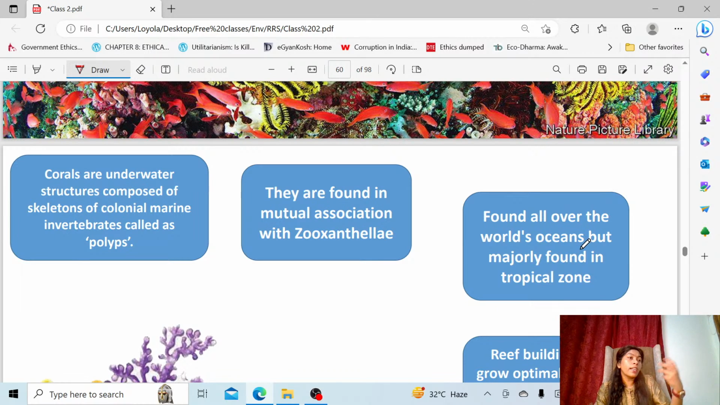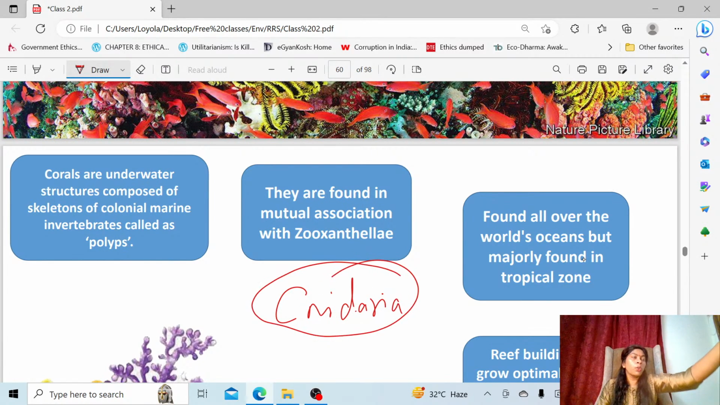You all know corals are underwater structures. It is not an organism. It is a structure, like an engineering structure, that you can see under the water, constructed by an animal called polyp. That polyp belongs to the Cnidaria group of the animal kingdom. Some species of Cnidaria live alone in the coral. They are called soft corals. They do not form shells. They live alone, and you can see soft corals wavering in the sea water.